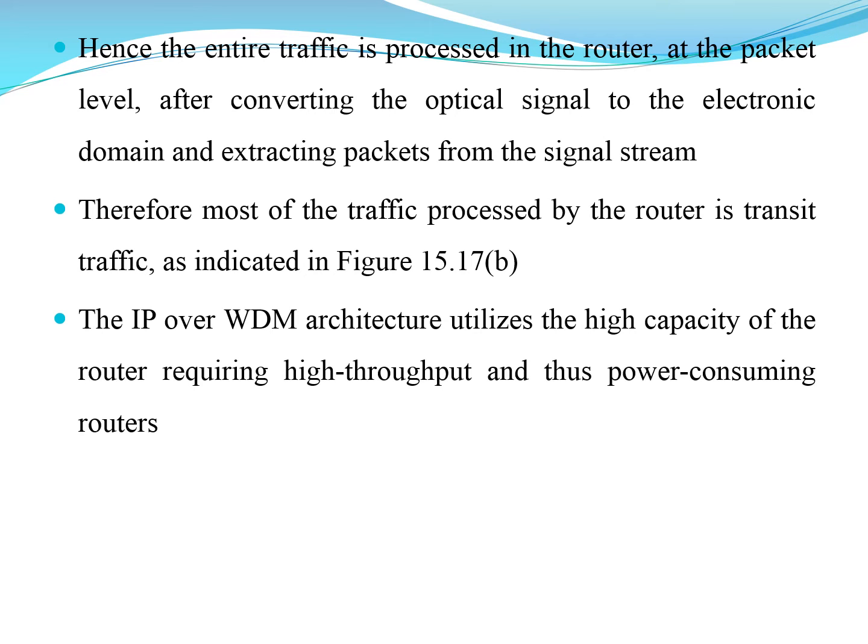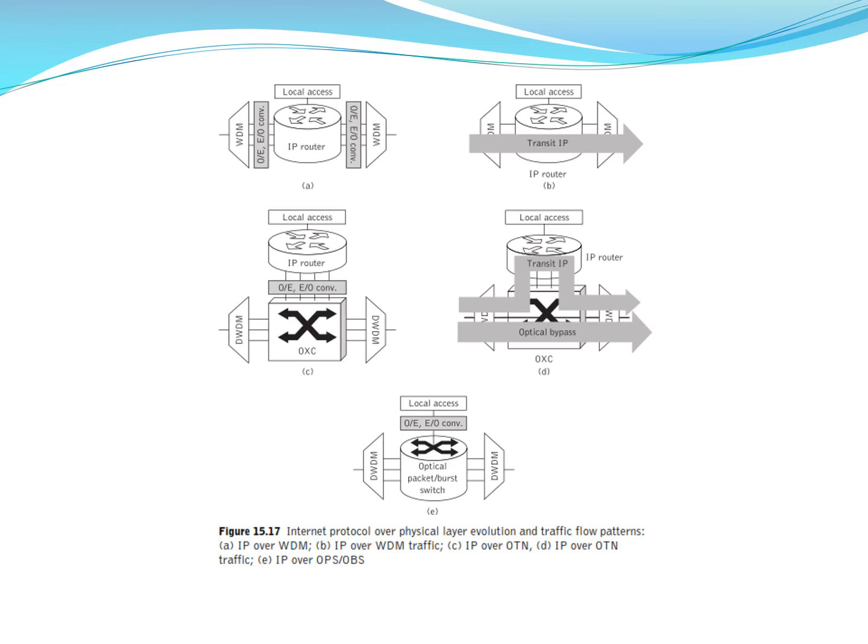The IP over wavelength division multiplexing architecture utilizes the high capacity of the router, which requires high throughput and power-consuming routing. So that is a problem with this: it requires high power consumption and high throughput. That is the issue.